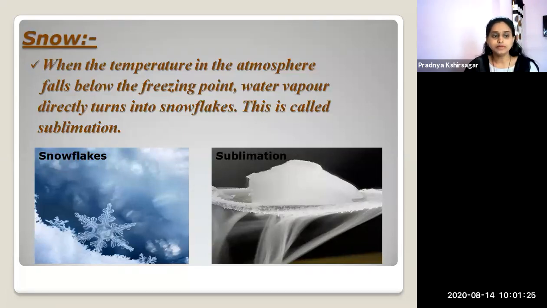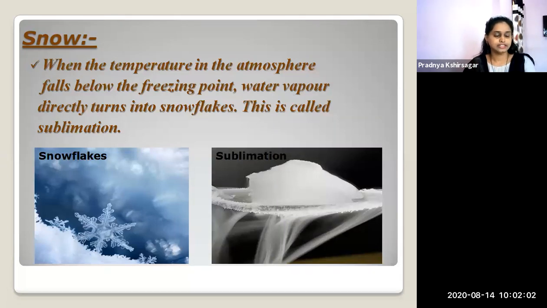Simple meaning: snow is a small white crystal of ice formed directly from the water vapor of the air. How is the snow formed? Snow is a small white crystal of ice formed directly from the water vapor of the air.